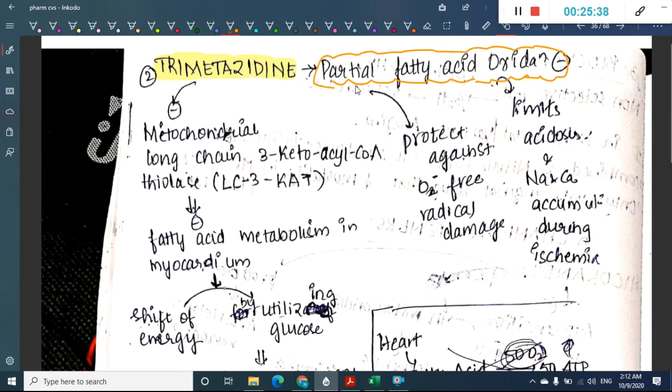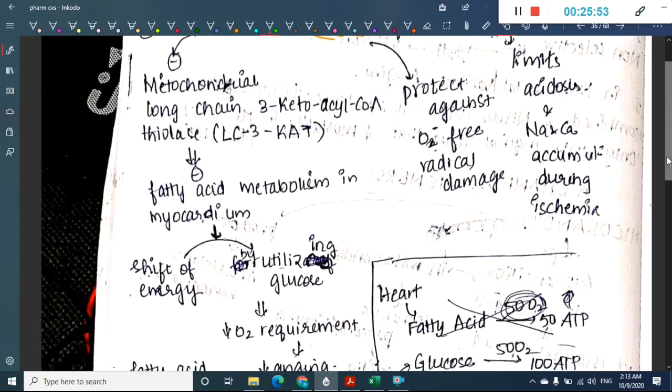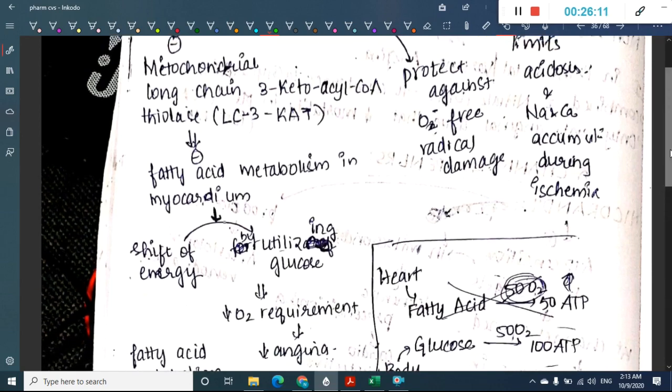It inhibits mitochondrial long chain 3-keto acyl CoA thiolase, and once this is inhibited, it inhibits the fatty acid metabolism in the myocardium, and as a result there is a shift of energy utilization to glucose. Glucose requires less oxygen, so because of the decreased oxygen requirement there is decreased angina.